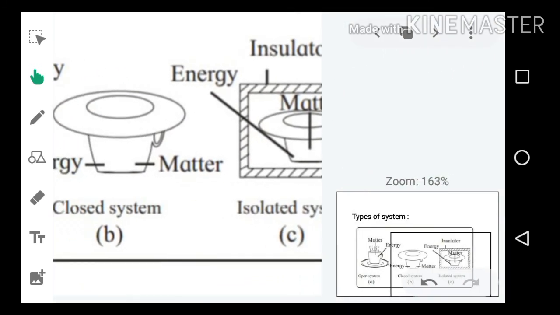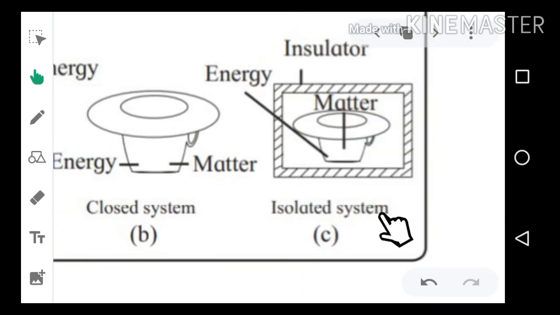Let's observe the third diagram, that is the isolated system. Consider that the same hot tea or coffee is kept in a thermos flask. What happens in a thermos flask? It keeps the hot substances hot for a longer time, because it is made with some insulating material which cuts the outside surrounding off from the inside substances or system.